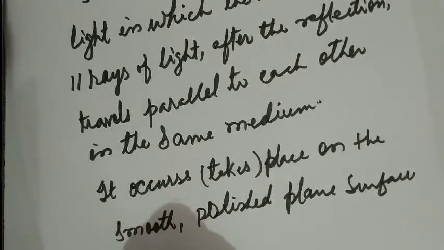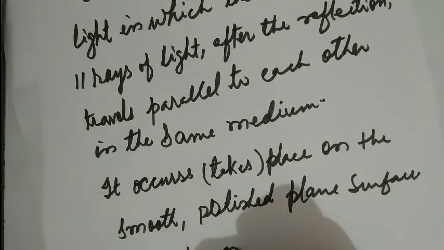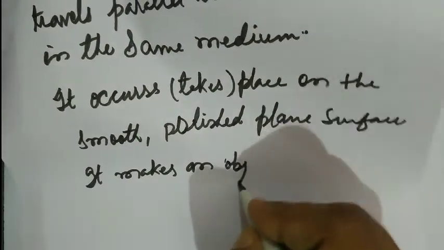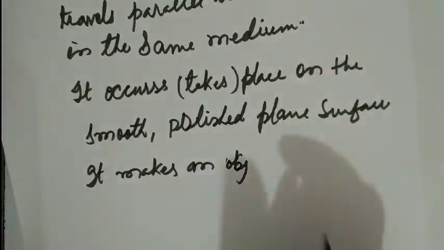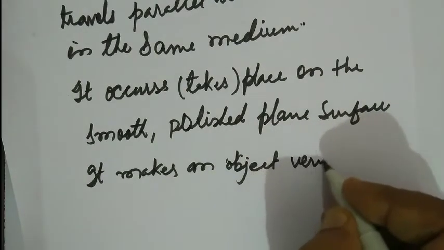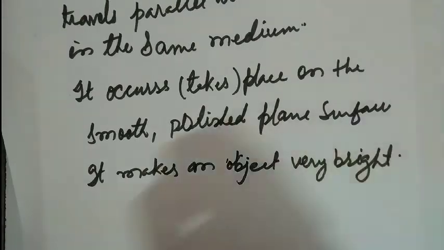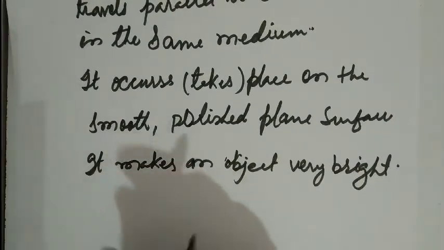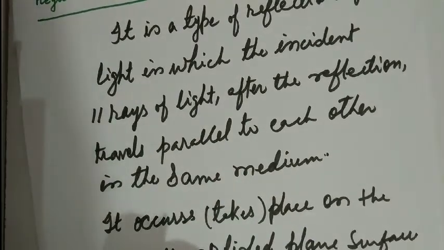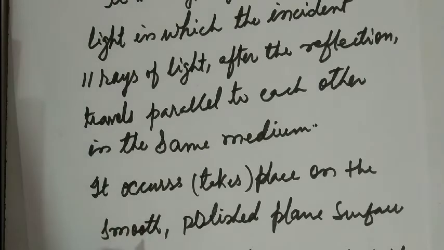Next point, it makes an object very bright. So these are the definitions of regular reflection of light. It is also called specular reflection of light.